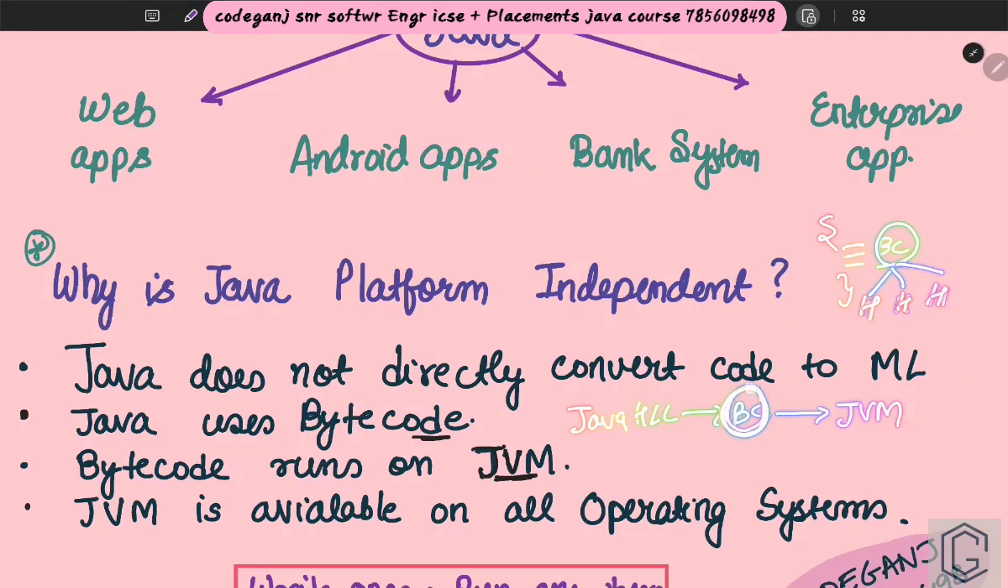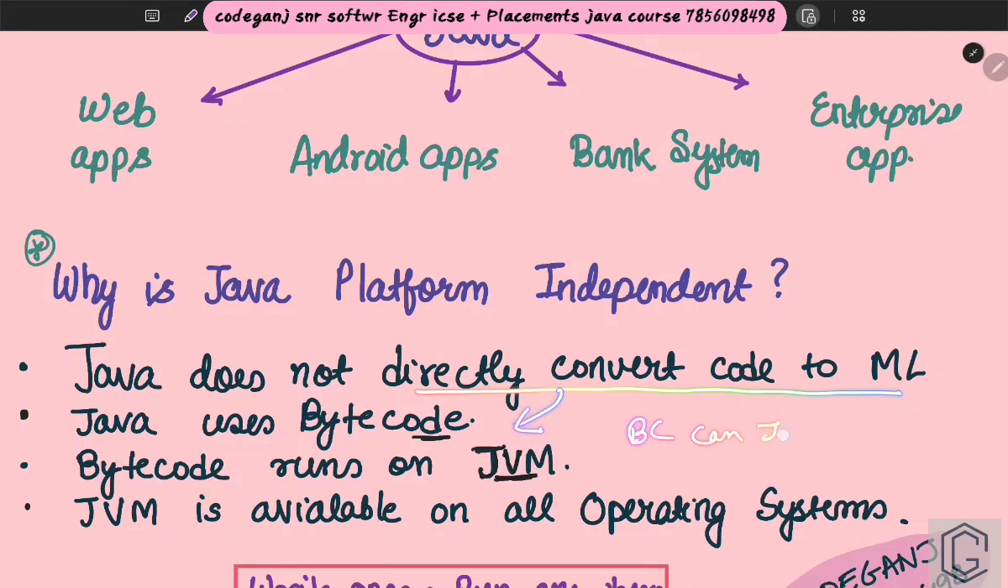Java converted it into a bytecode, and this bytecode can be run by any JVM. Since it is the same code, of course the output in all the JVMs will be the same. That is why Java is platform independent, because Java does not directly convert the code to a machine language. It converts it into bytecode, and bytecode can be run by the JVM. And the JVM is present in all operating systems.